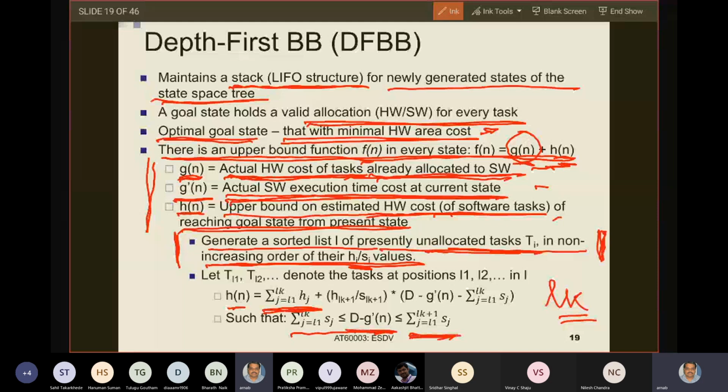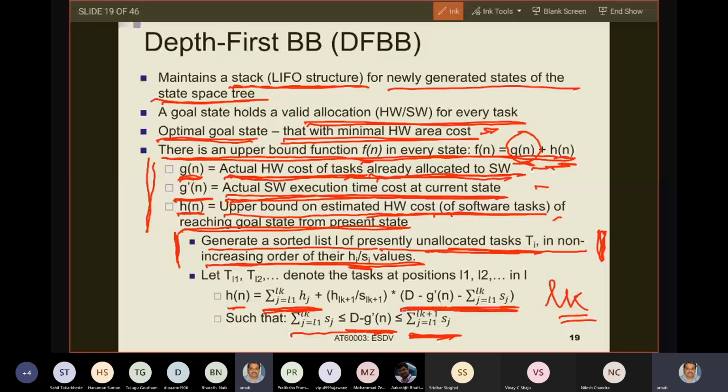You find out what is the remaining software resource you have after taking up to the kth task of list L. How much remaining resource do you have? D minus g dash n minus summation j equals L1 to Lk Sj, which is the last term in the Hn equation. In the Hn equation, see the last term. What is the last term? D minus g dash n minus summation j equals L1 to Lk Sj, right?